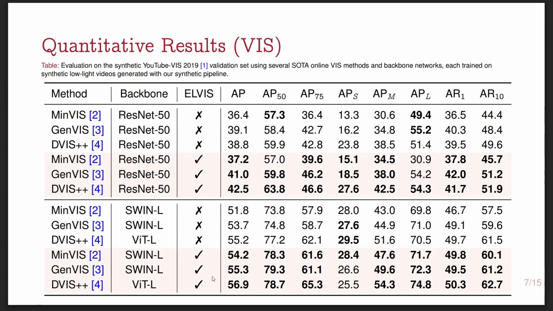So here are some quantitative results. The rows that are highlighted include the enhancement decoder head, whilst the rows that are not highlighted are only fine-tuned on the synthetic low-light videos. With this table we evaluate on the synthetic YouTube VIS validation set. And you can see that including the enhancement decoder head, our performance is better than simply fine-tuning on the low-light videos. And you can see that this is the case for both the ResNet backbones and the transformer backbones.